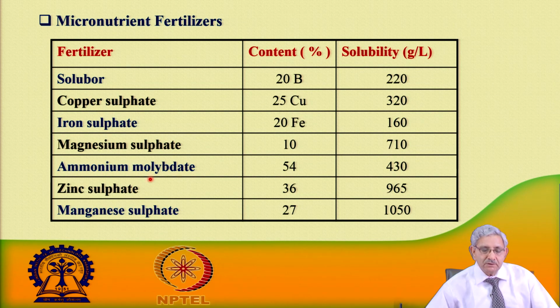These are micronutrients which are commonly used for meeting the requirement of the plant, depending on the particular soil. Let me just tell you, in the lateritic soil there is a zinc deficiency, manganese deficiency. So, one has to know what the deficiencies are, and then what should be the amount of fertilizer that should be added, knowing the nutrient concentration, and how much water should be added to get adequate solubility.